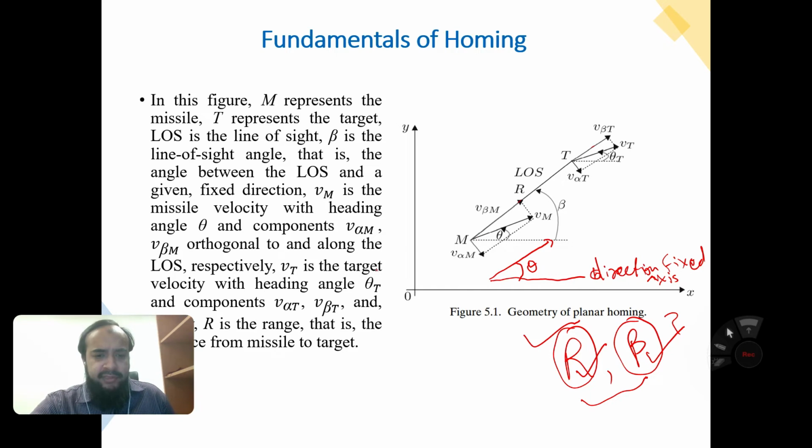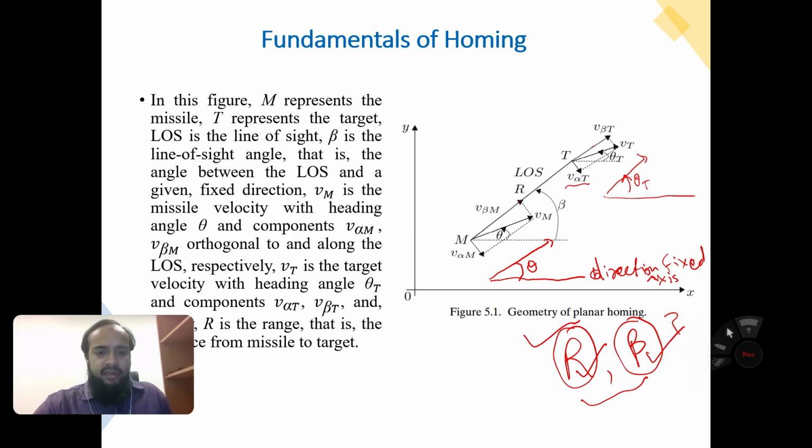And vt is the target velocity with the heading angle theta. This is the target, and the target is moving this way, making the heading angle theta. The velocity has two components, one along the line of sight and one orthogonal, v alpha t and v beta t.